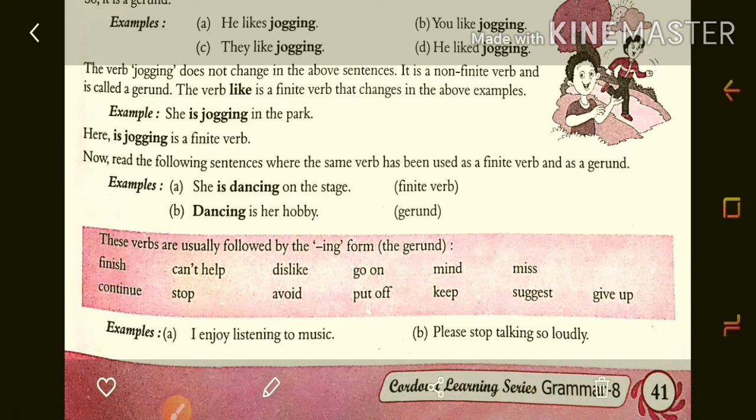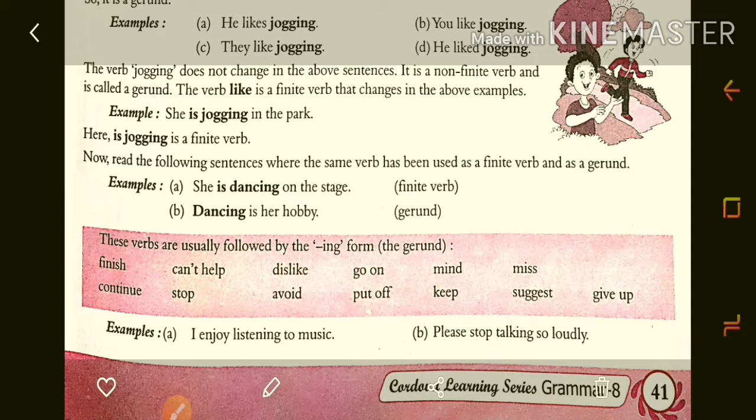बच्चों याद रखो, जो verb टेंस के अनुसार, पर्सन्स के अनुसार चेंज होता है उसे फाइनाइट वर्ब कहा जाता है और जो बिल्कुल भी चेंज नहीं होता है उसे नॉन फाइनाइट वर्ब कहा जाता है. And mostly non-finite verbs are called a gerund. Okay, so here for example, she is dancing on the stage. Is dancing is changing according to the tense, according to the person. So that's why it is a finite verb. And dancing is her hobby. Dancing is his hobby.